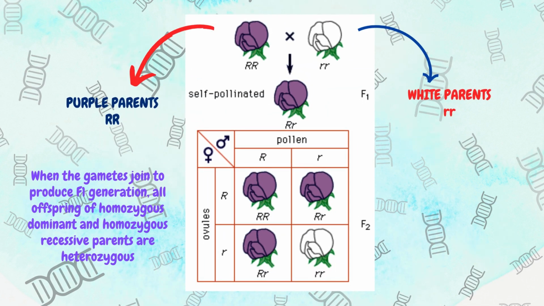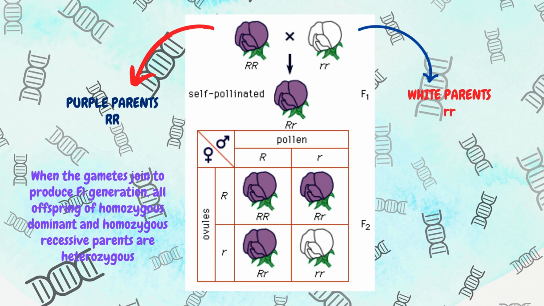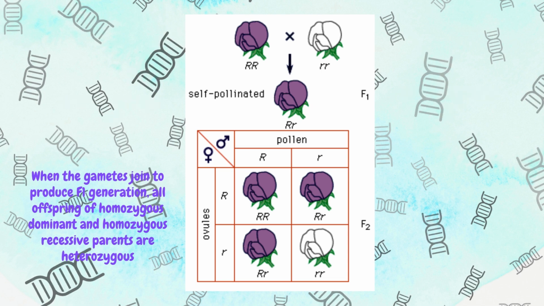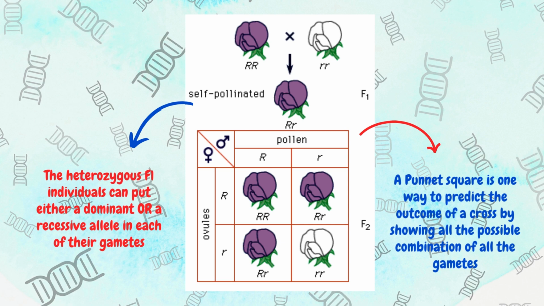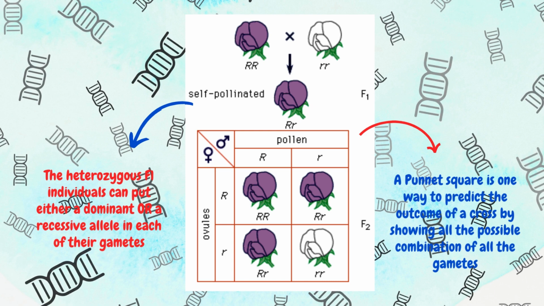When the gametes join to produce the F1 generation, all offspring of homozygous dominant and homozygous recessive parents are heterozygous. The heterozygous F1 individuals can put either a dominant or a recessive allele in each of their gametes. A Punnett square is one way to predict the outcome of a cross by showing all the possible combinations of the gametes.